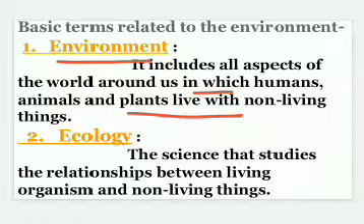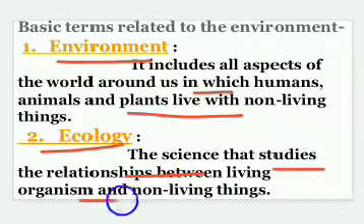Then the second term is ecology. Ecology is the science that studies the relationship between living organisms and non-living things. So ecology basically is a branch of science that deals with the relationship between living organisms and their non-living surrounding.